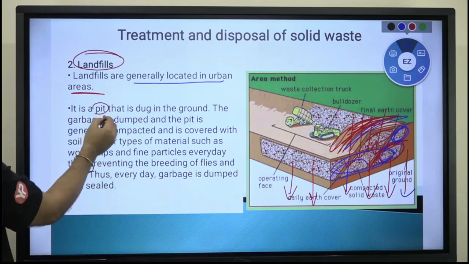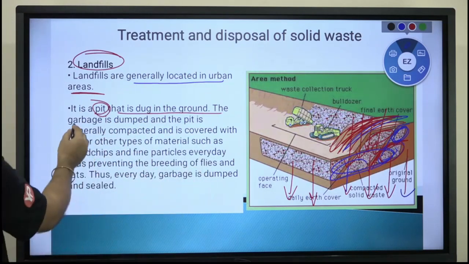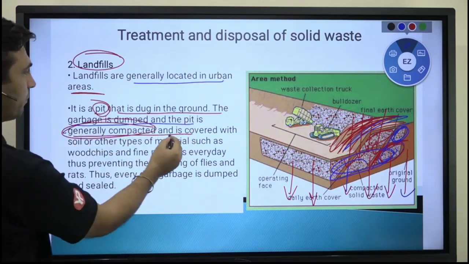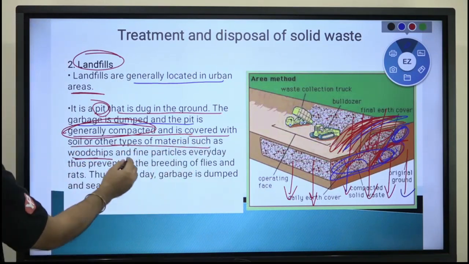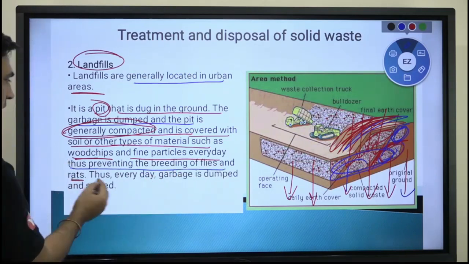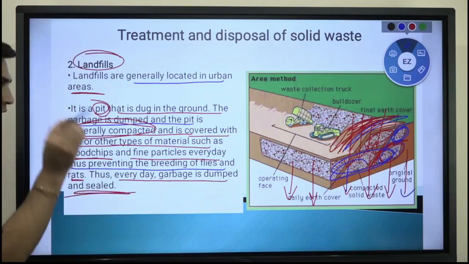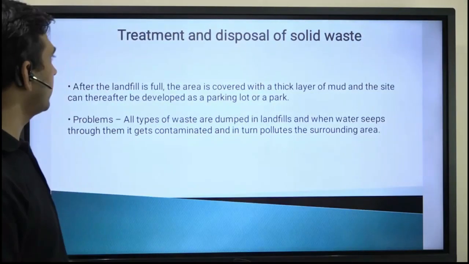A pit, गड्ढा is dug in the ground, आप एक गड्ढा बनाओगे, the garbage is dumped in that pit and generally compacted, most of the time it is compacted and covered with the soil, other type of material such as wood chips or fine particles every day, thus preventing the breeding of flies and rats and mosquitoes also. Thus everyday garbage is dumped and sealed. तो dump किया आपने इस मेथड में और क्या कर दिया आपने, सील कर दिया, राइट.